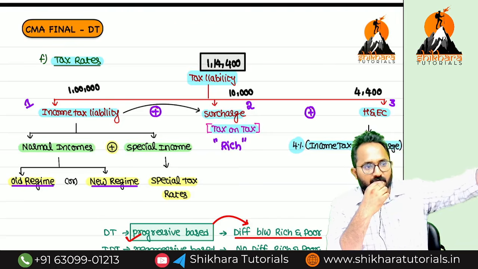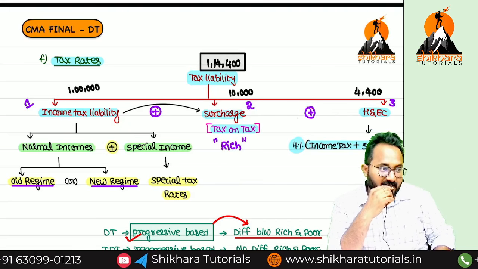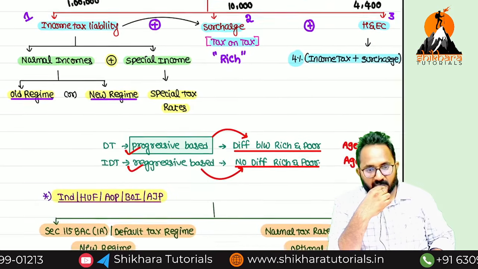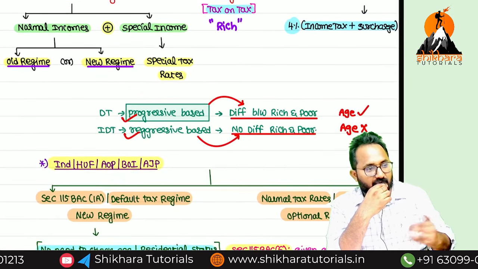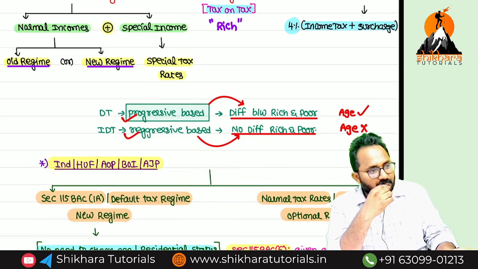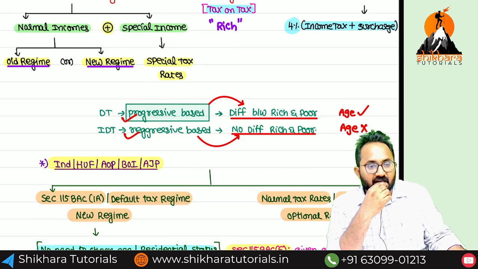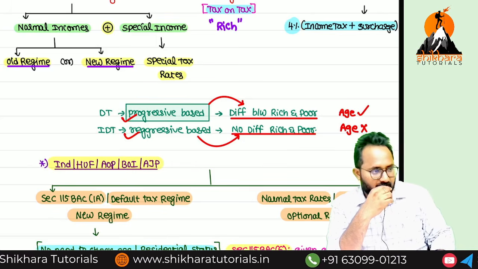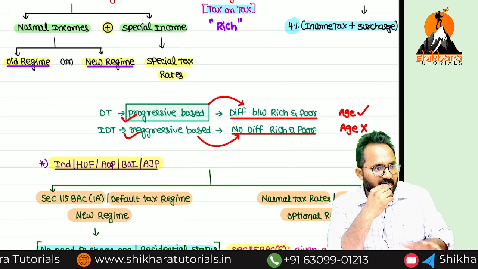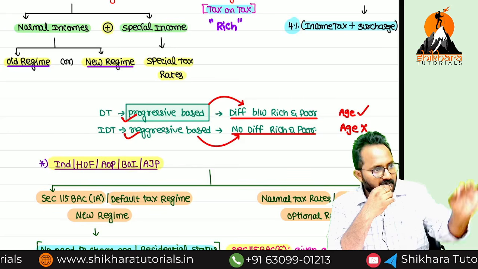Okay, income tax liability plus surcharge, all together, on that we have to apply the 4%, that is only health and education cess. Now, income tax or direct tax is progressive in nature, so there is a clear differentiation between rich and poor. That's why for poor people we can provide rebate, and for rich people we can collect surcharge. Regressive means there is no difference between rich and poor. In GST, the rate is the same for every person.